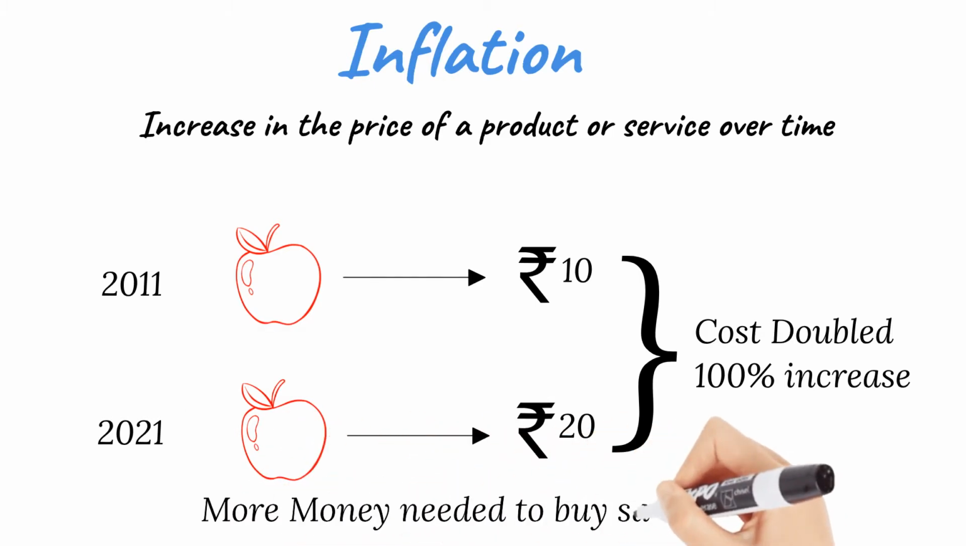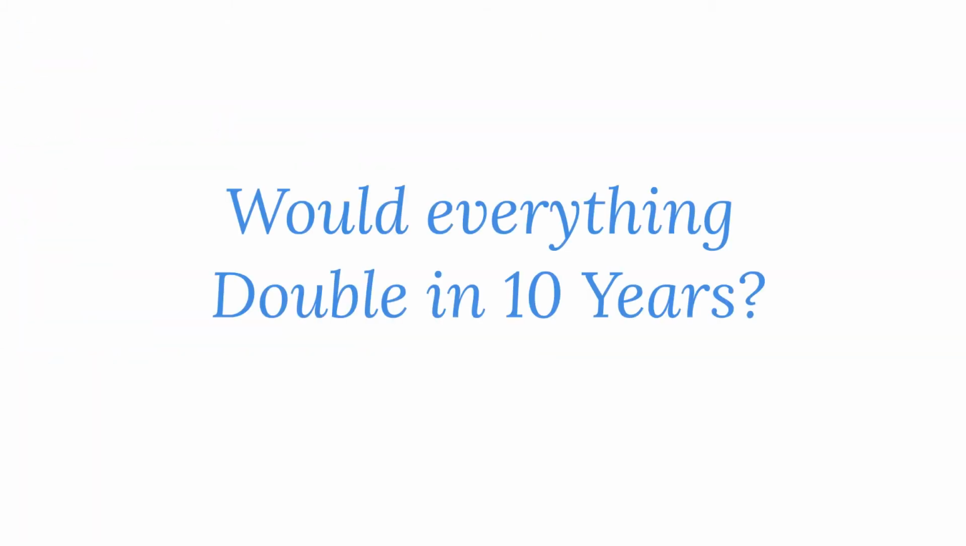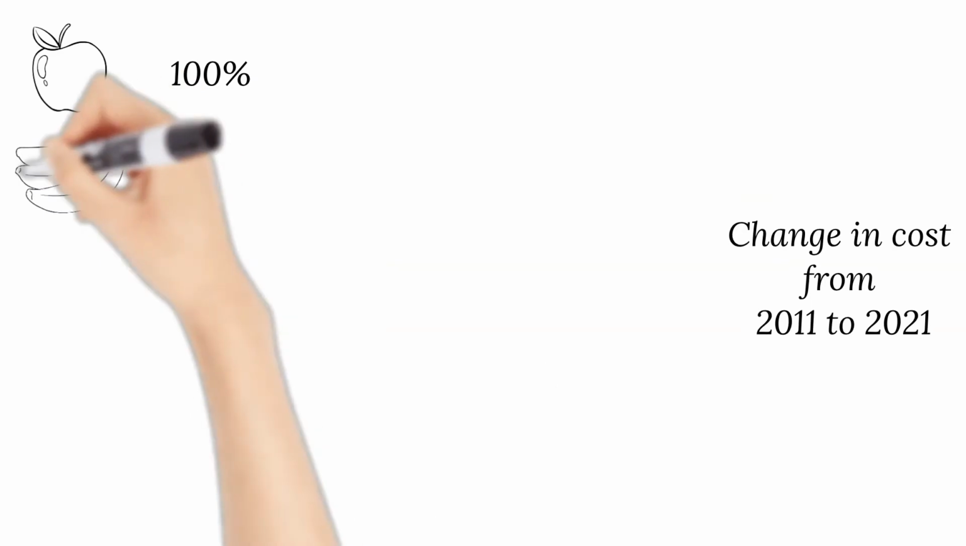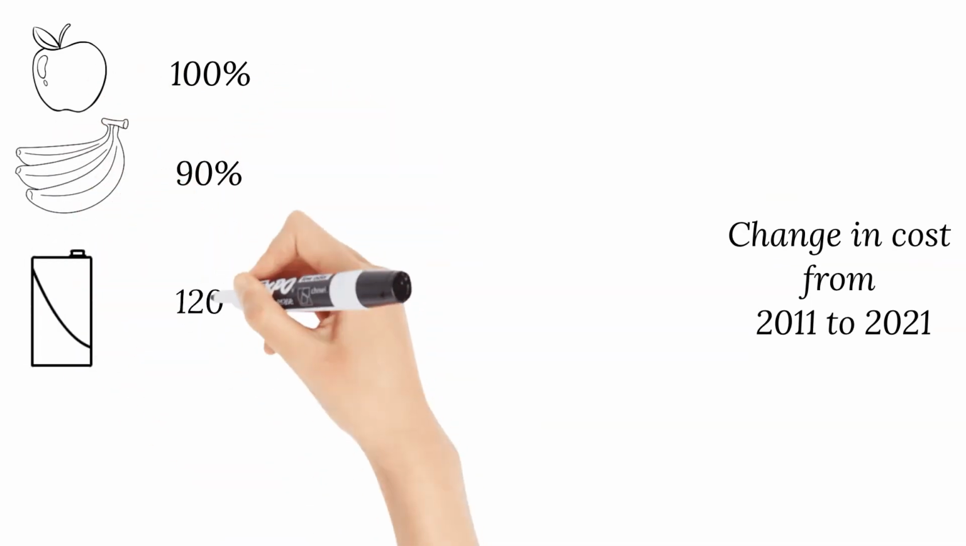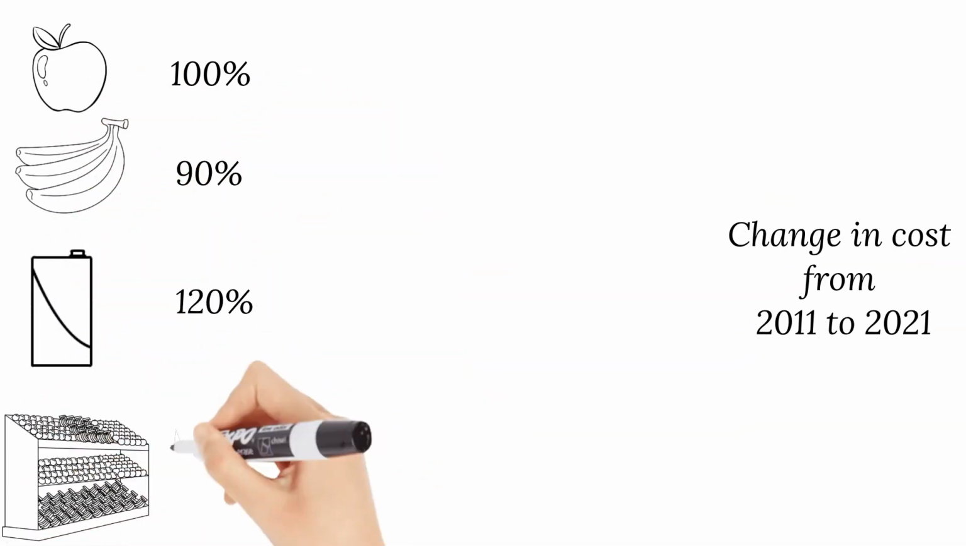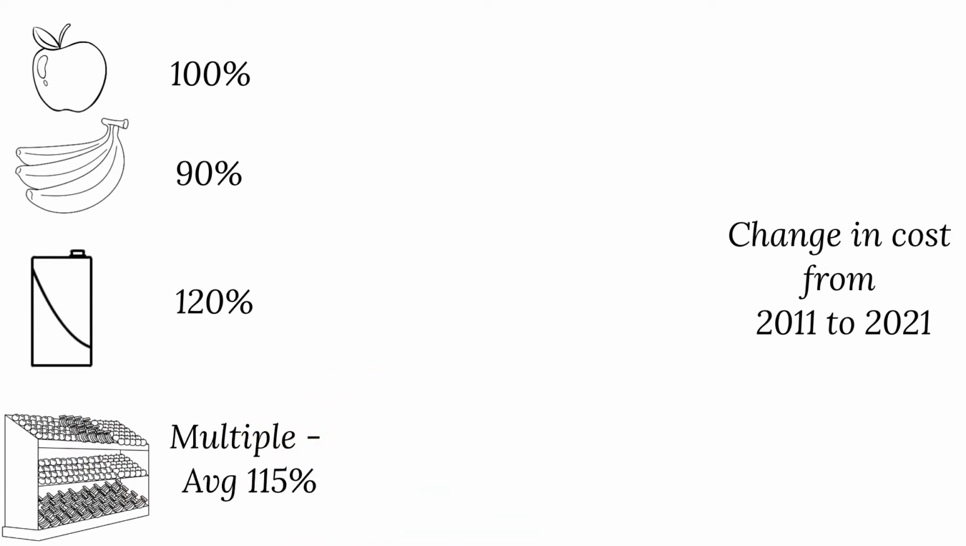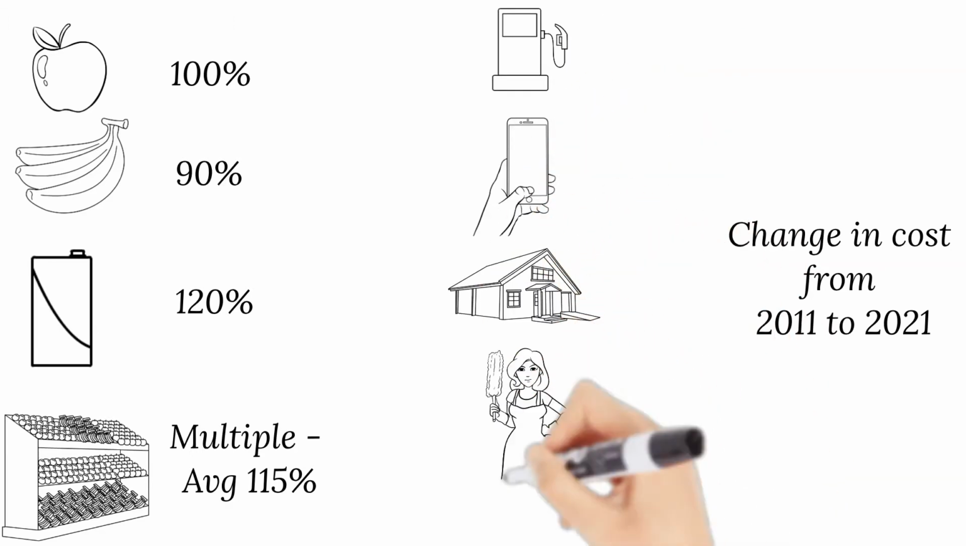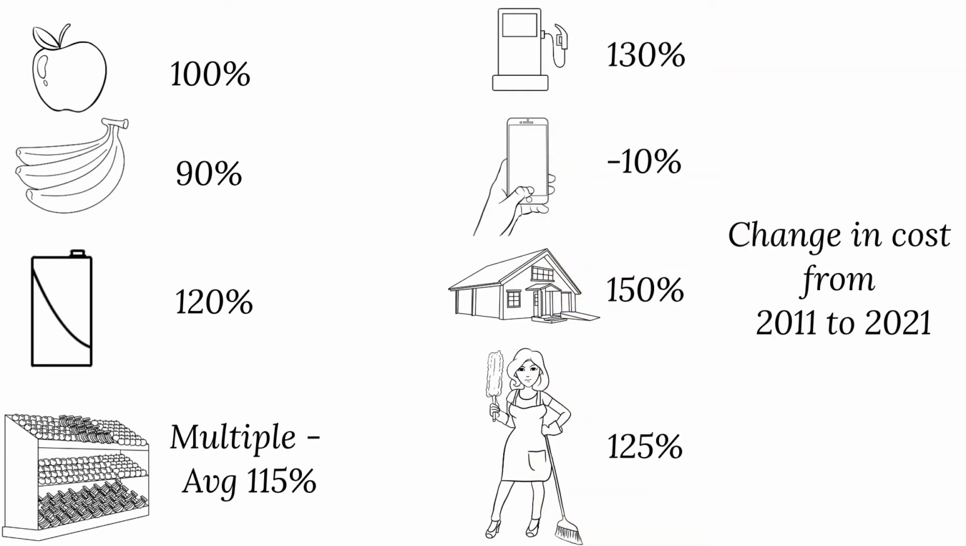So, as time passes, in order to buy the same thing, we need to give more money. This is inflation. Would everything double in 10 years? Definitely not. Let's have a look at how costs have changed from 2011 to 2021. Apple increased by 100%, bananas increased by 90%, milk increased by 120%. Similarly, different vegetables changed by different percentages, but the average is, let's assume, 115. Similarly, petrol, phone bill, house rent, maid, salaries, all of this changed by different percentages.